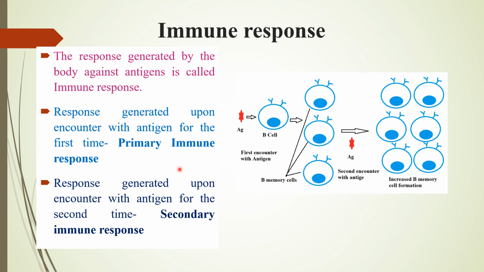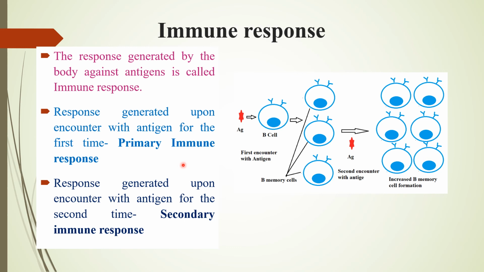Primary immune response means, say for example, an antigen has entered into the body for the first time, and the response that the immune system generates, you call it the primary immune response. And secondary immune response is if the antigen is entering the body for the second time.